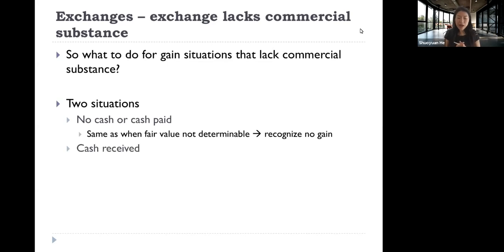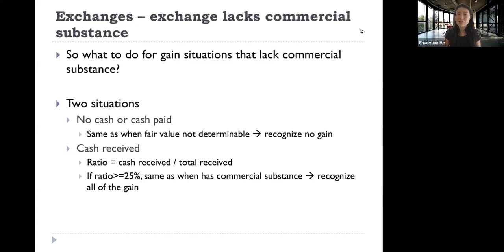And if there's cash received, we need to calculate whether, and how much, gain we recognize. It depends on the ratio of cash received as a percentage of total received.